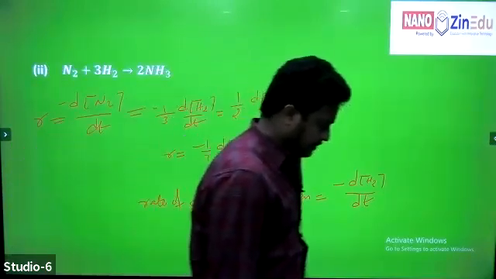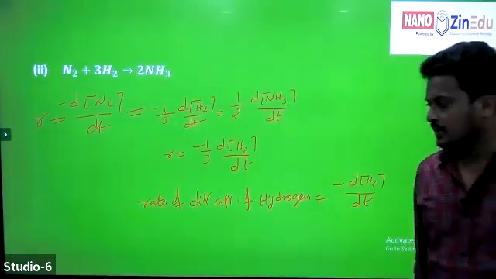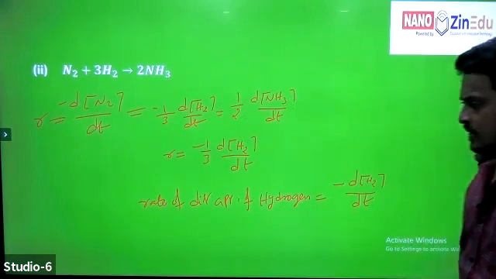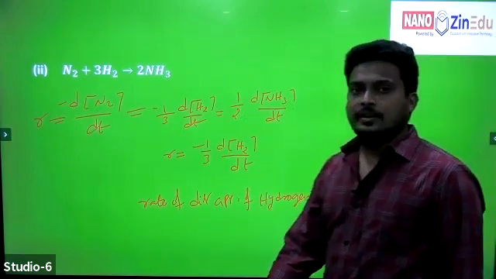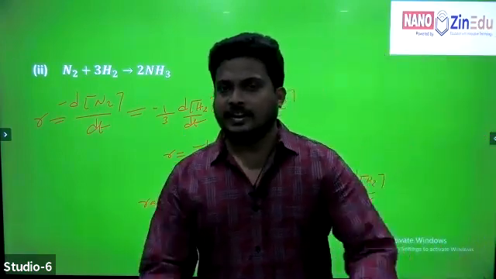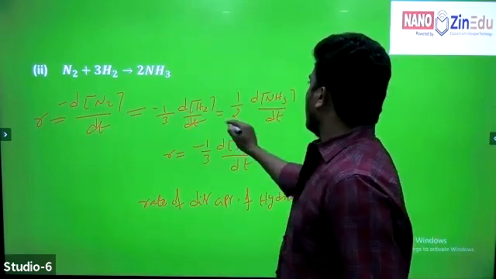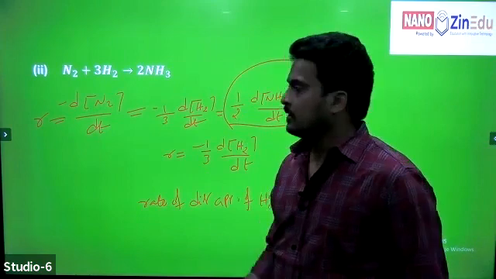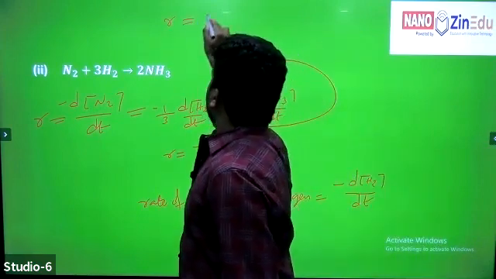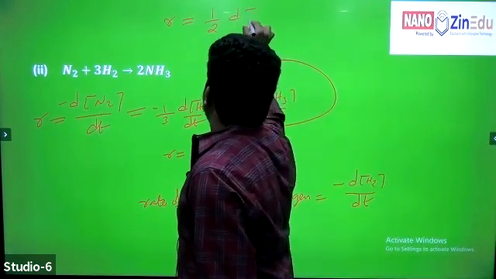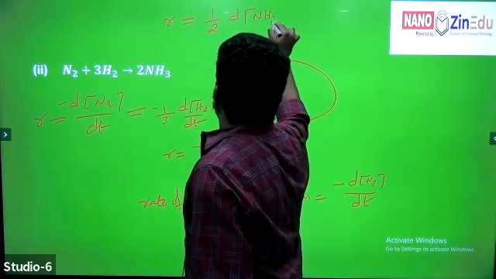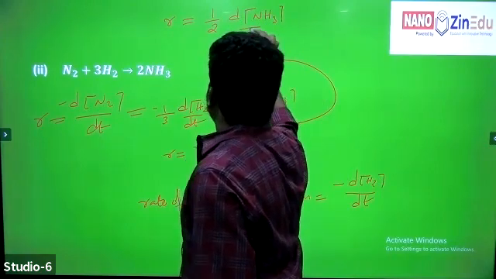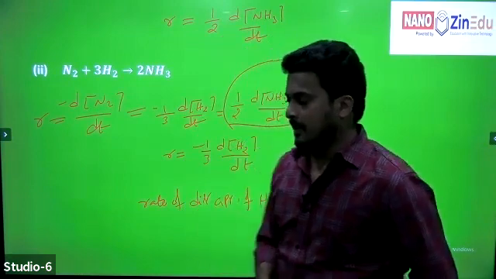Tell me, use without coefficient. With coefficient, it is said to be rate of reaction. First, write the rate of reaction with respect to ammonia. That is 1/2 d of NH3 by dt.